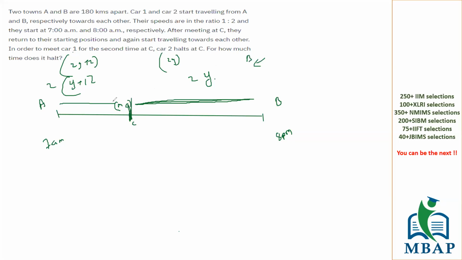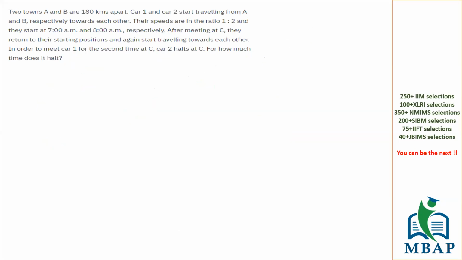But even if B reaches faster, how much more time would B have to wait? It's visible to you. It has to wait for 2 hours more, because A will take 2y plus 2 hours to come and meet at point C. Is this clear? Is this clear, Misha? That's why I said it's a logical question, not a mathematical question.